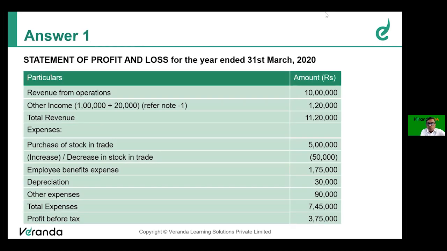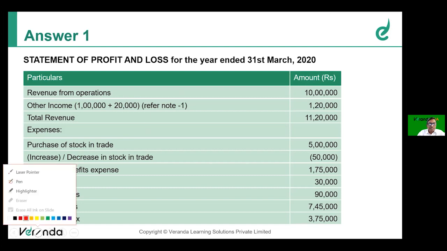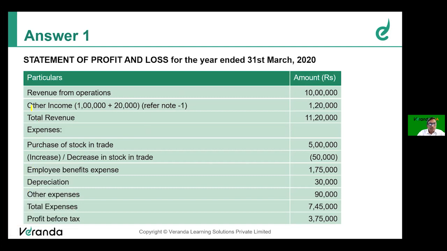Friends, I believe you have the question with you. Then only it is easy to understand what is revised. Otherwise, it's difficult to understand from this slide. So if you have the question in your possession, you will understand that the difference is with respect to other income. Or you may refer later that in the original financial statement provided to us, other income was 1 lakh. But now it is 1,20,000. How?